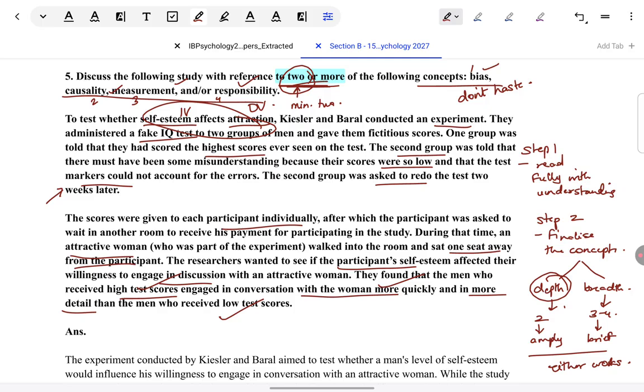And you will see, though they have equally recommended a breadth approach, they do insist on showing detailed knowledge, detailed critical thinking, contextualized critical thinking. So it's not like you can take a breadth approach just by touching upon things and leaving it. They're not allowing for that. So if you go to take a breadth approach, not only will you have to take many of the concepts, you will have to contextualize each of them, which proves to be very difficult given a limited word count and limited time. So that is why I would say depth approach.